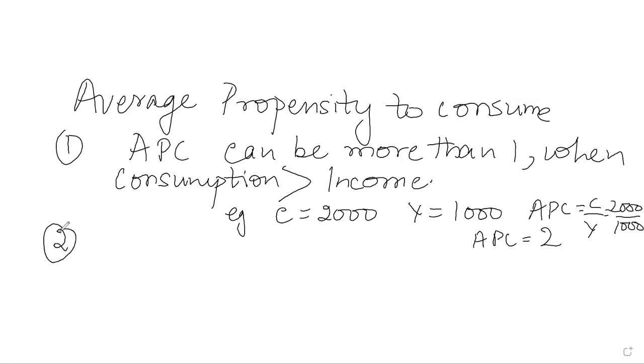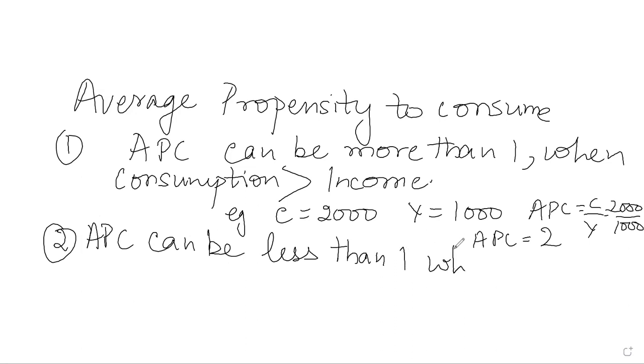Second, APC can be less than 1 when consumption is less than income.